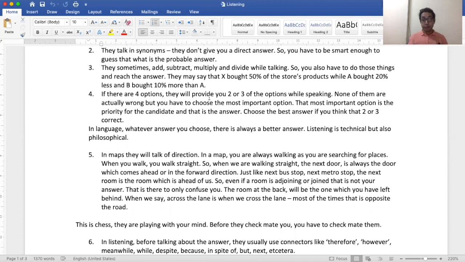They are having their tricks, they are bringing their tricks. They are trying to confuse you. Okay, they are attacking your mind. So before they checkmate you, you have to checkmate them.